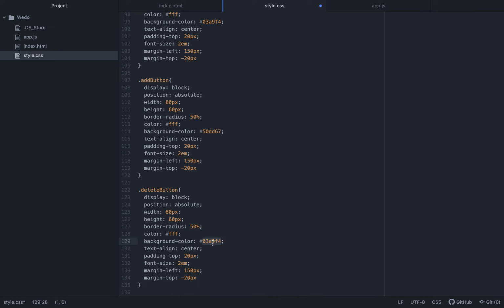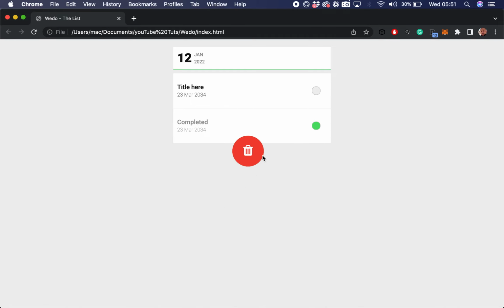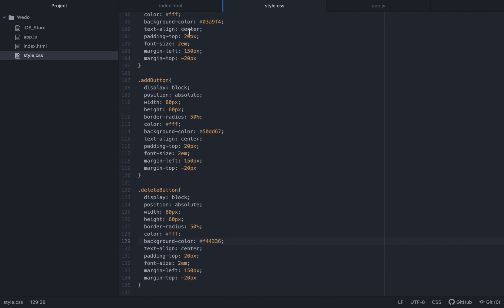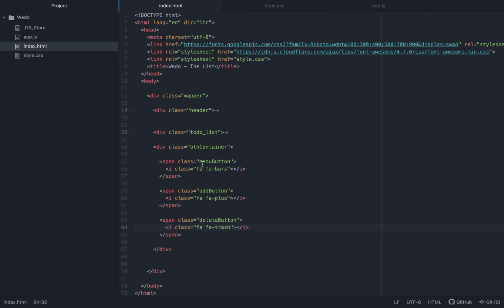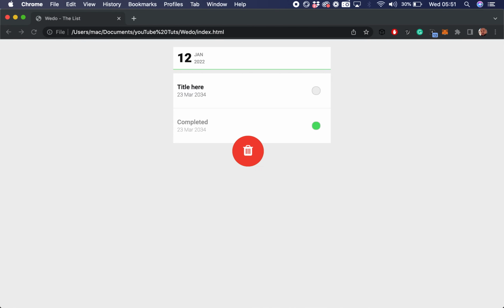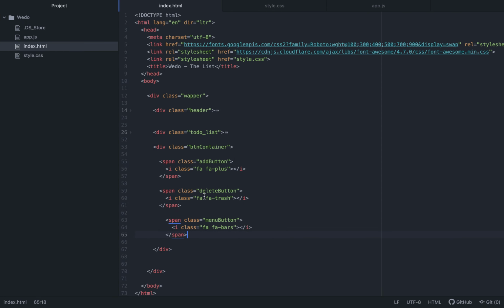Now for the delete button, we want it to be reddish. So what we have is F44336, because I just know colors like that. Right, so you can see the red is on top. I want the red to be on top, so we'll take the menu guy and drop him last. Obviously it should make sense to you that because they are all absolute, the last item comes on top of the first item like that. Same way that these buttons are on top of the to-do list.